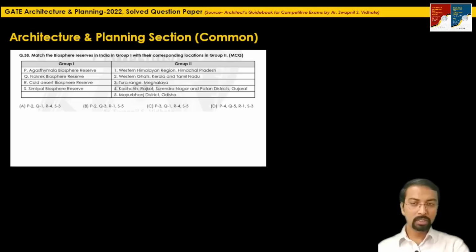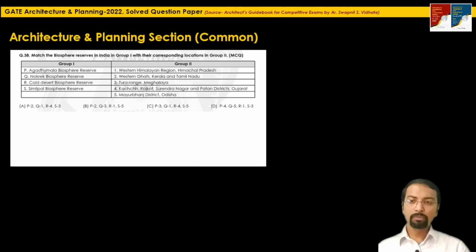The next question is the last one from this common section. Question 38 says, match the biosphere reserves in India in group 1 with their corresponding locations in group 2. In group 1, they have mentioned Agasthyamalai Biosphere Reserve, Nokrek Biosphere Reserve, Cold Desert Biosphere Reserve, Simlipal Biosphere Reserve. In group 2: Western Himalayan region, Himachal Pradesh; Western Ghats, Kerala and Tamil Nadu; Tura Range, Meghalaya; Kutch, Rajkot, Surendranagar and Patan district, Gujarat; and Mayurbhanj district, Odisha.